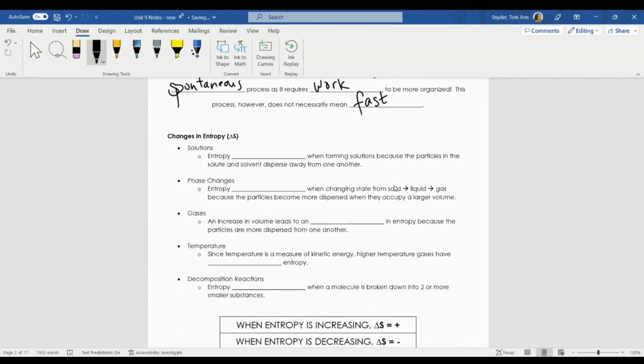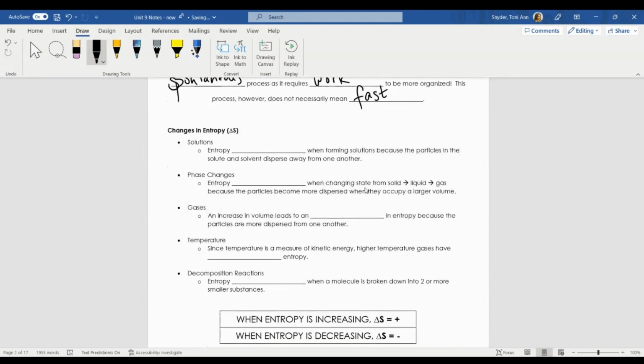So let's take a look at some changes in entropy. Entropy is denoted by a capital letter S. And of course, that delta means the change in entropy. So what's happening throughout all of these processes when they occur? We've already talked about changes in enthalpy. Okay, so if I have an exothermic reaction, my enthalpy is negative. And if I have an endothermic reaction, delta H is positive. In this case, we are going to put signs for delta S. What happens with entropy when entropy is increasing or when entropy is decreasing?